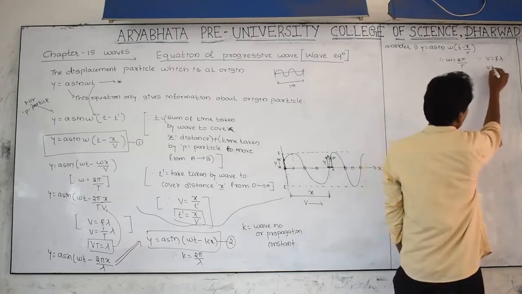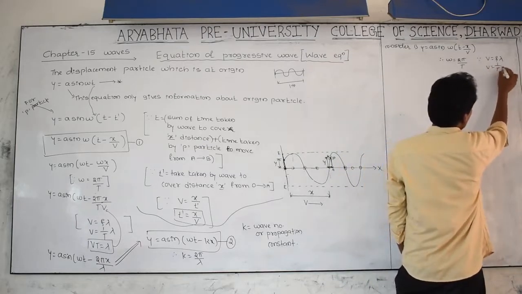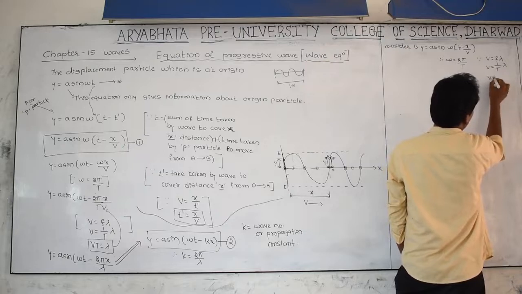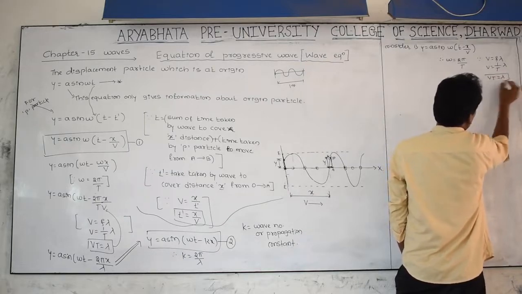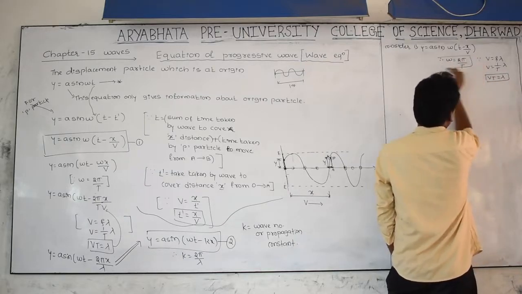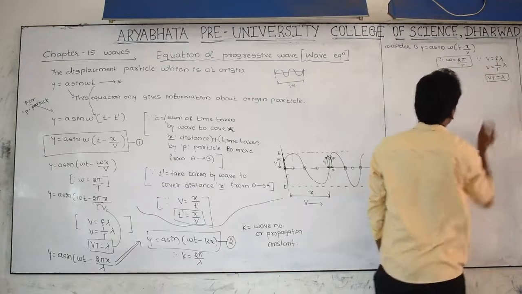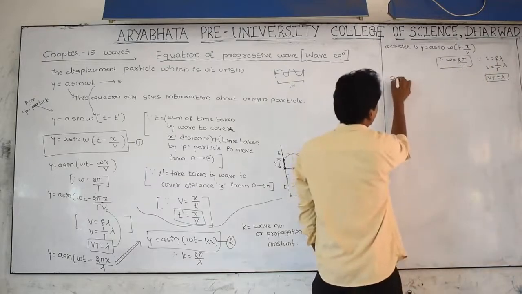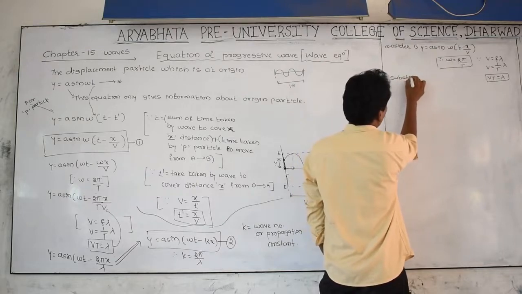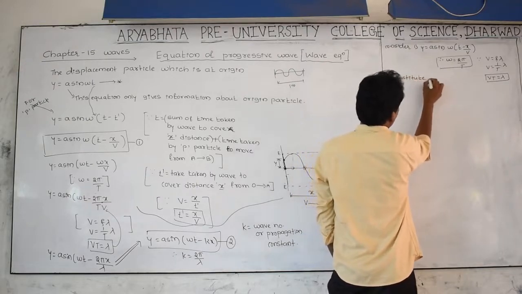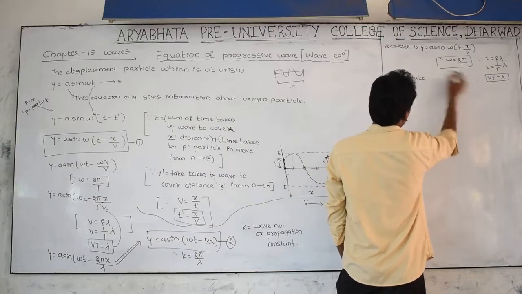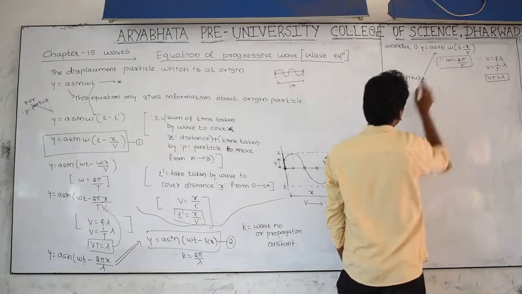V as it is, f can be written as 1 by T, lambda as it is, then vT is equal to lambda. You know this one and you know this one. Substitute these two values in this equation.